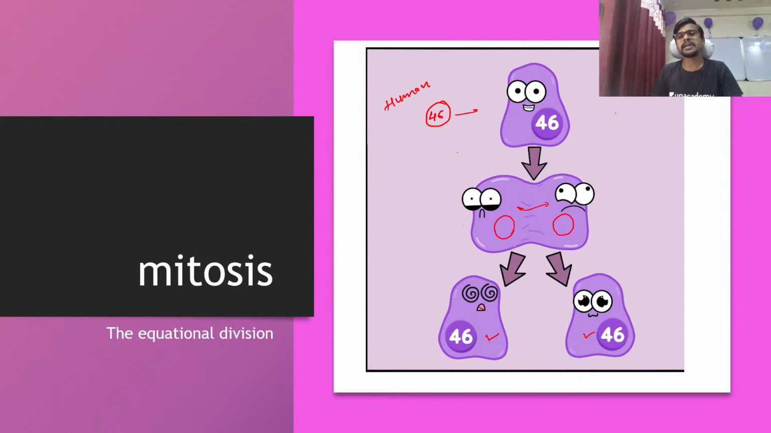So both cells have 46. Actually the first cell has 46, which means a copy of DNA will happen here. Otherwise the cell will get 23. But the cell will have 46.